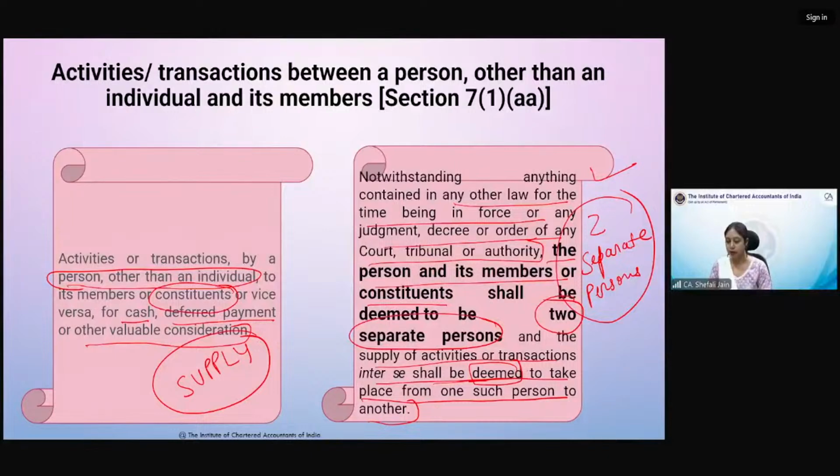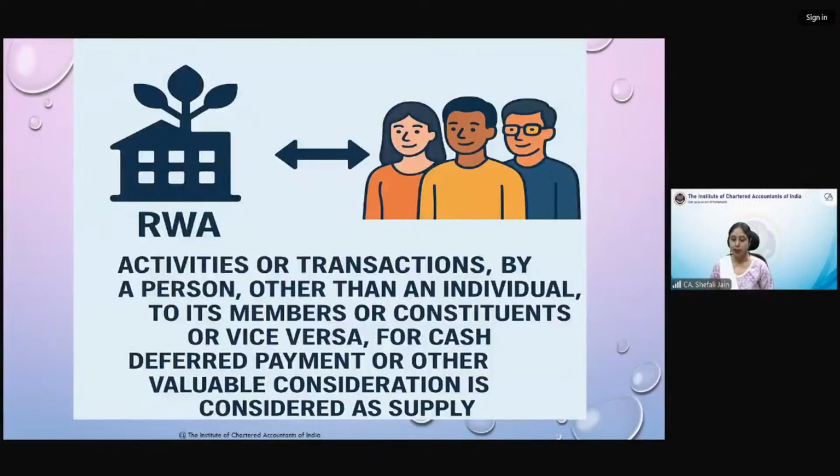This is not a manufacturing concern or a company. It's a person other than an individual, an association of persons, the clubs, or those who are actually constituted by their members. जो भी इस तरह के एसोसिएशंस हैं जो कि अपने मेंबर्स से ही उनकी एग्जिस्टेंस बनती है, they are different or separate persons from their members, and they can provide services among themselves. They are two separate persons, Aishwarya. Absolutely right. So example, this is a pictorial representation, के एक RW है और उसके सारे members हैं जो वहाँ के residents हैं उस society के. So any transaction between them will qualify as supply.